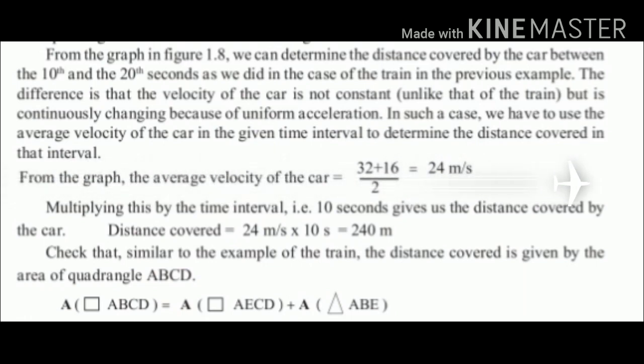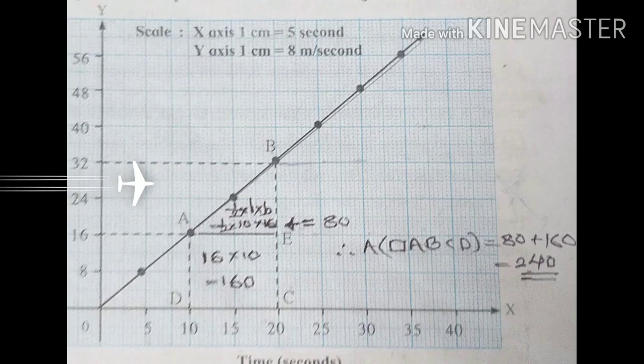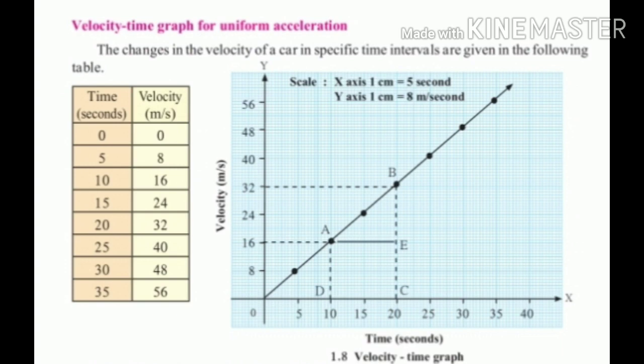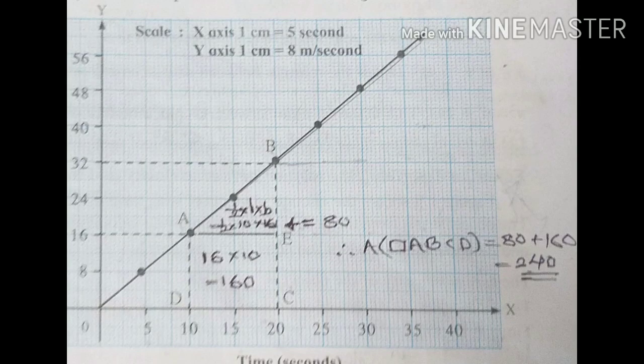Check that, similar to the example of the train, the distance covered is given by the area of the quadrangle ABCD, which is like a trapezium divided into two parts. Area of quadrangle ABCD is equal to area of square AECD plus area of triangle ABE. If you observe the figure carefully, their areas are calculated, and that is equal to the distance covered.